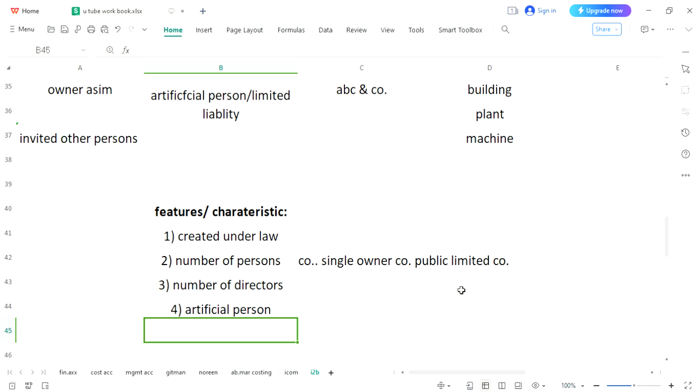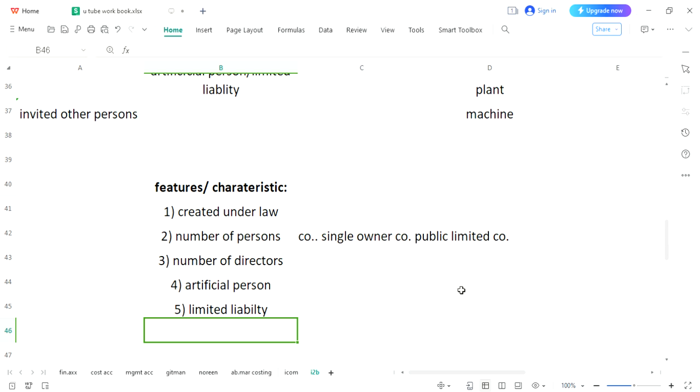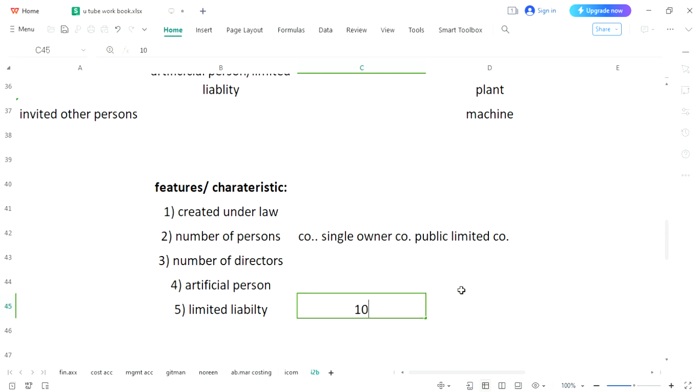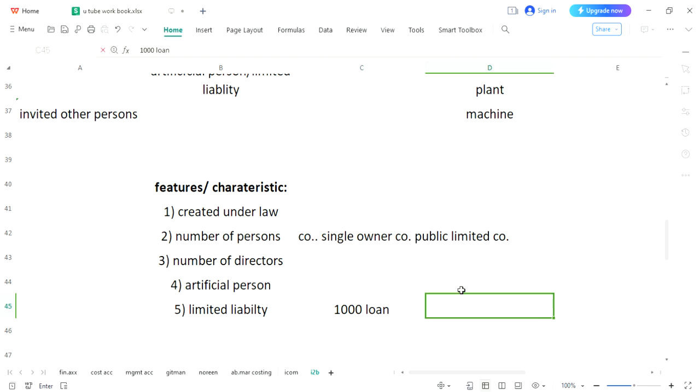Then we have discussed as well, it would be having limited liability. That means this business is liable to the extent of their investment. I have given you an example as well. If 1000 loan has been taken and 800 is the company's worth.